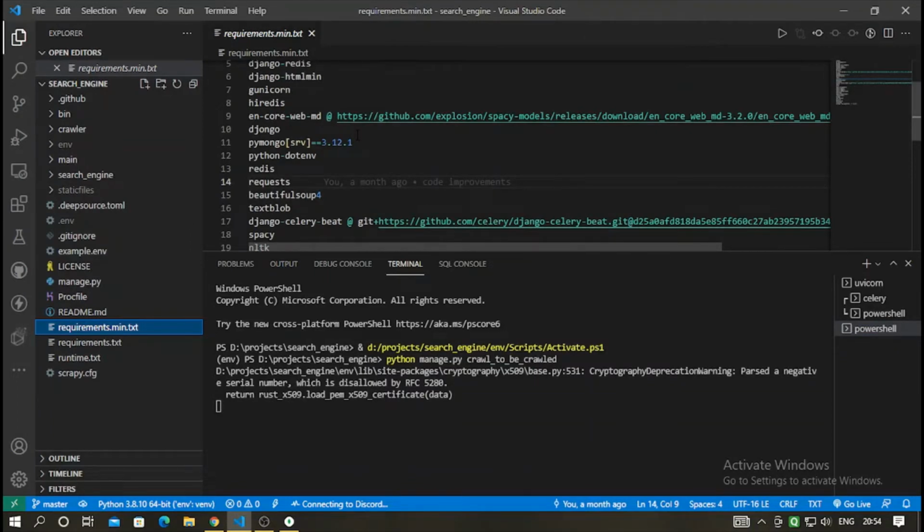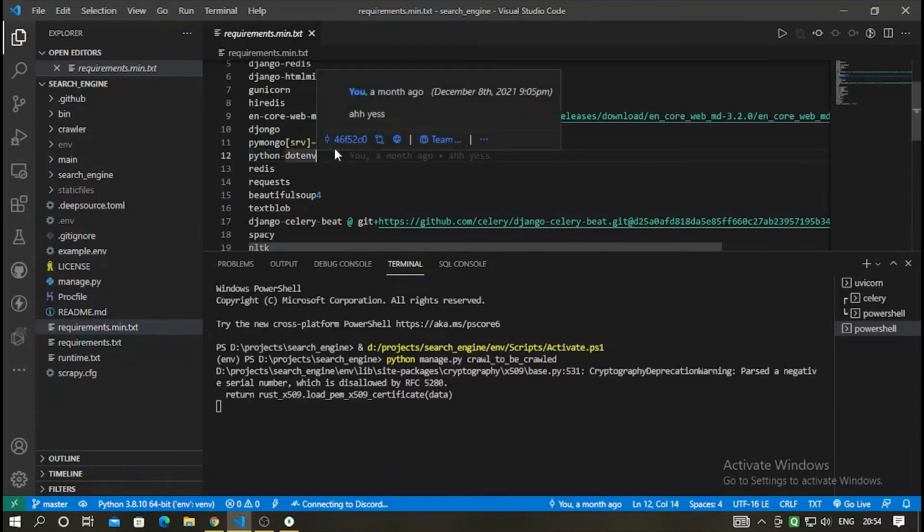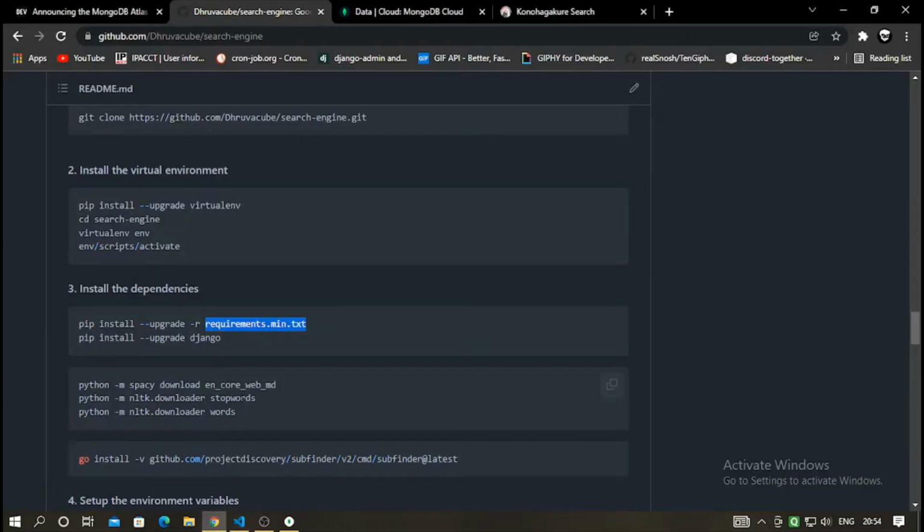the latest version except for PyMongo, since I specifically require PyMongo's 3.12.1 version. So apart from PyMongo, it will install the newest, the latest version, and after this you have to install some AI, not AI, trained modules.